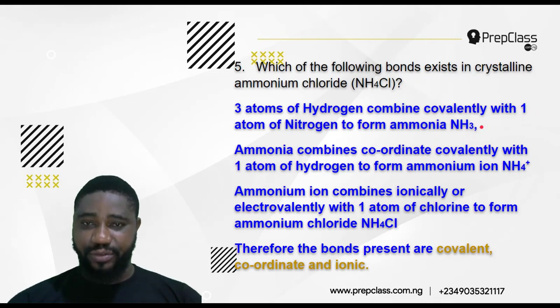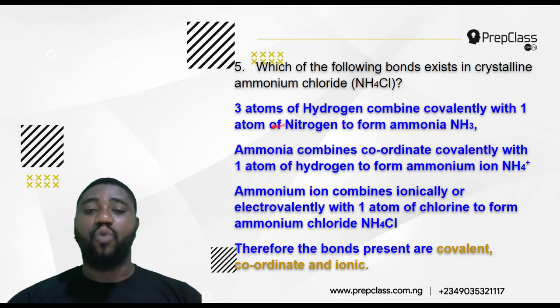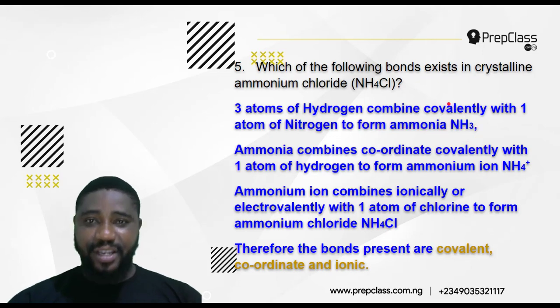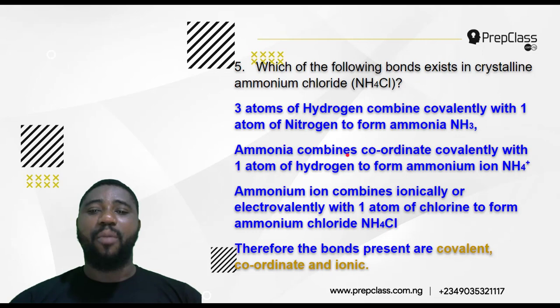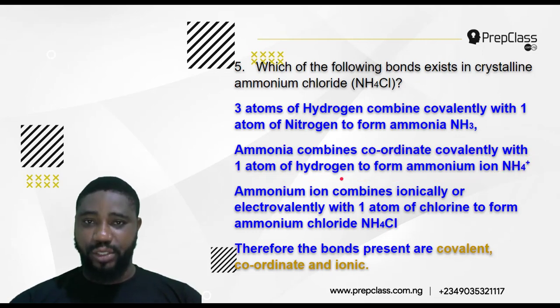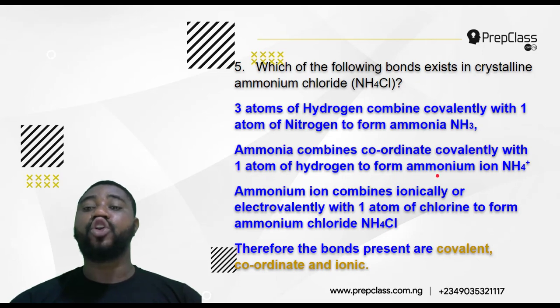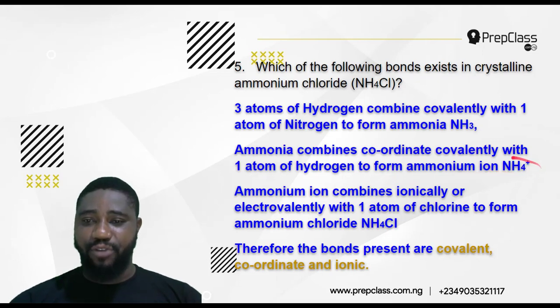So the first is a covalent bond, which is between the nitrogen and the hydrogen atoms. The second one is that ammonia combines coordinate covalently with 1 atom of hydrogen to form ammonium ion, NH4+.